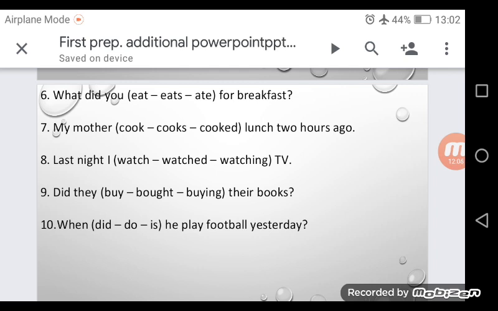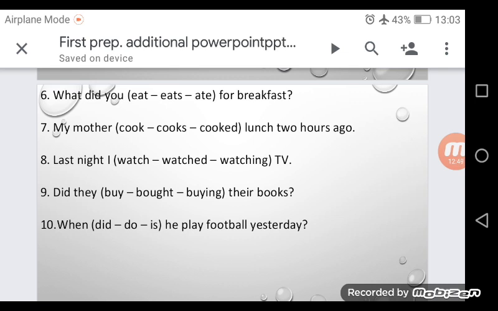Number 7, my mother cooked lunch 2 hours ago. Ago tells us about the past simple, so we are going to use cooked. My mother cooked lunch 2 hours ago. Number 8, last night I watching TV. Last tells us about the past, so the correct answer is watched, the middle one. Last night I watched TV.